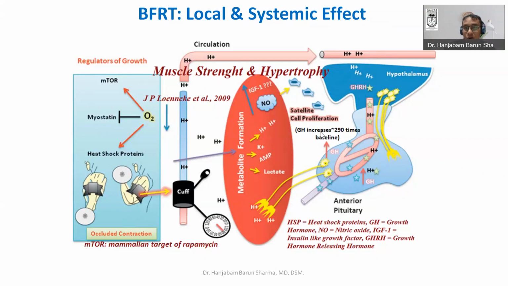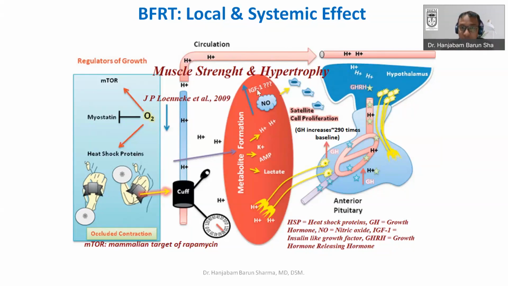And this growth hormone may increase up to 290 times compared to the baseline. Such supraphysiological concentration of growth hormone has been documented by some of the authors. Not only by this nerve fiber pathway, but also by various systemic effects like hydrogen and all that, there is increased production of growth hormone.